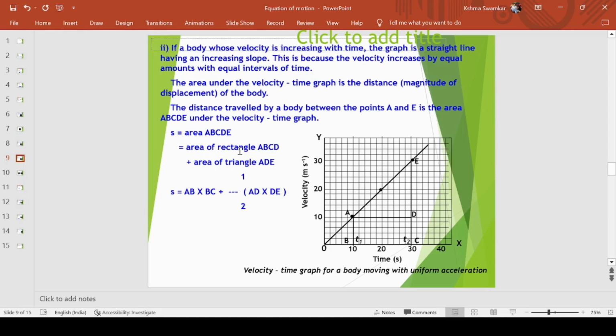So area under the velocity time graph, that is called as the displacement. So in this we have two figures, one is a rectangle and another is a right angle triangle. So area under these two figures, that is area of the rectangle plus area of the triangle, will give you the displacement of the body.